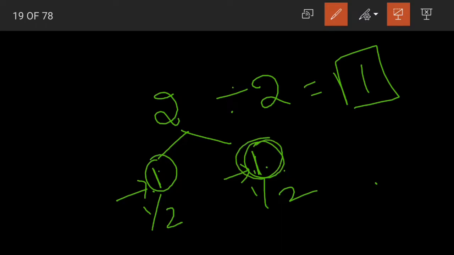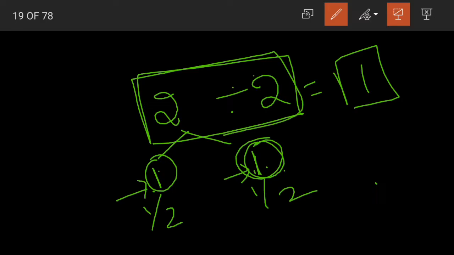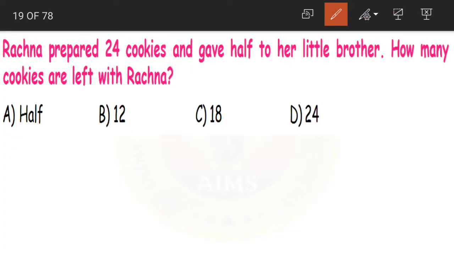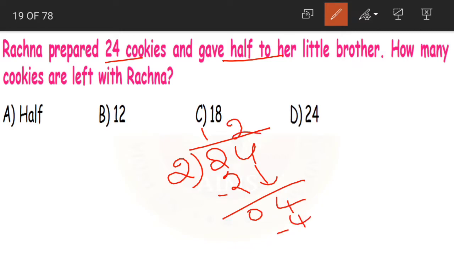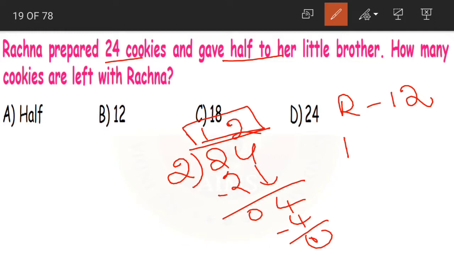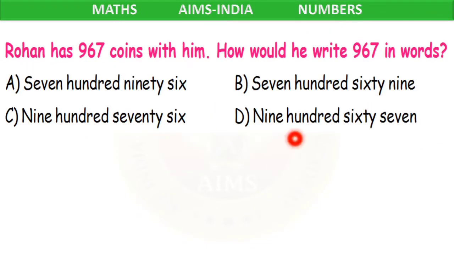How did we find out this one? By dividing the total number of cookies by 2. In the same way, here the total number of cookies is 24. Rachana is dividing it into half. That means we need to divide it by 2. 2 ones are 2. When we subtract, 0 is our answer. Bringing 4 down, 2 twos are 4. When we subtract, 0 is our answer. What is the quotient, children? 12. So Rachana is having 12 cookies and her brother is also having 12 cookies now. What is the correct answer? Option B, 12. Clear? Next question.